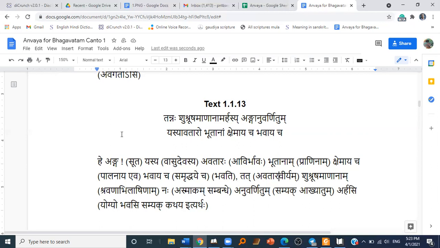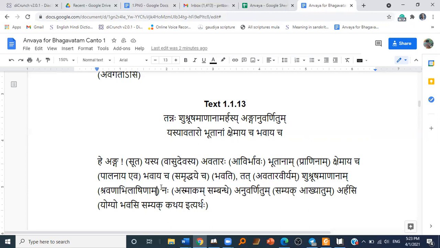So, O Suta Goswami, you are qualified to tell us such avatar katha which are full of the valor of the Lord, to us, asmakam nah, who are Shravana Abhilashinam, who are very desirous of hearing about them.